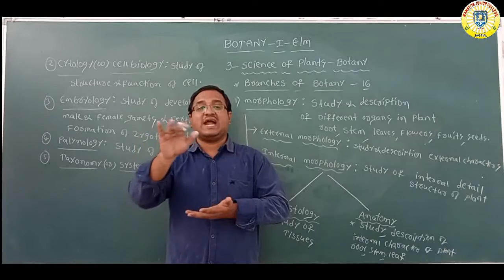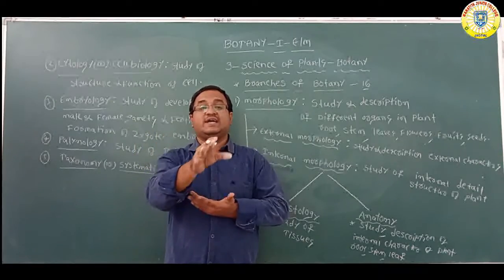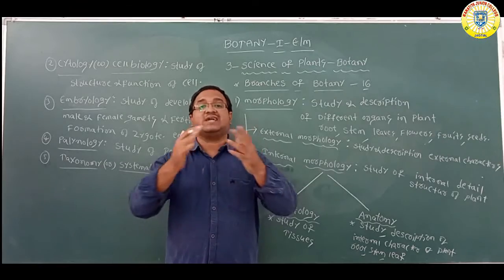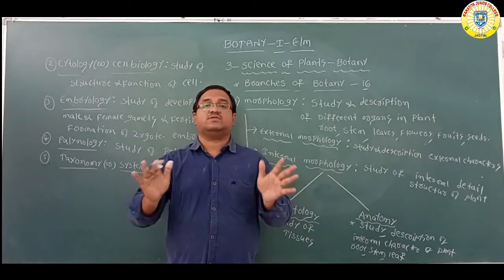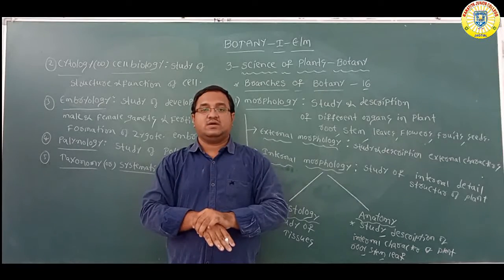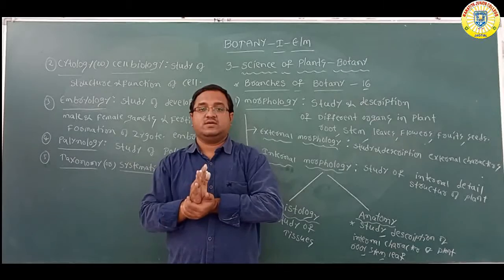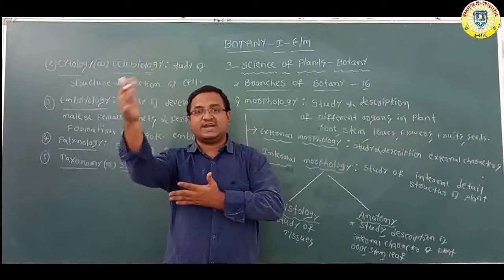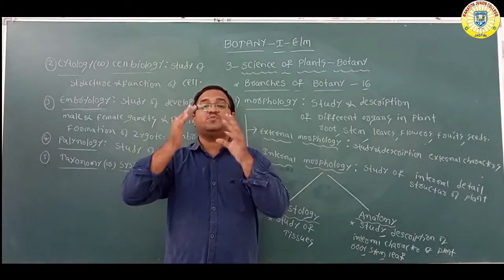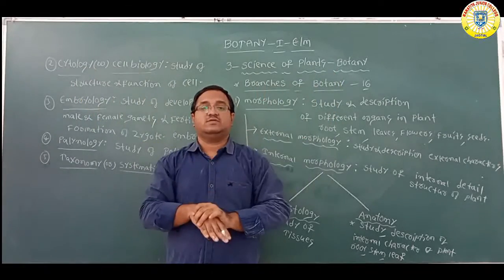Giving a scientific name, a biological name, to each and every organism, which does not change and is similar throughout the world, is called nomenclature. First you have to identify, then you should give a particular name, and the name should be similar wherever you go throughout the world.